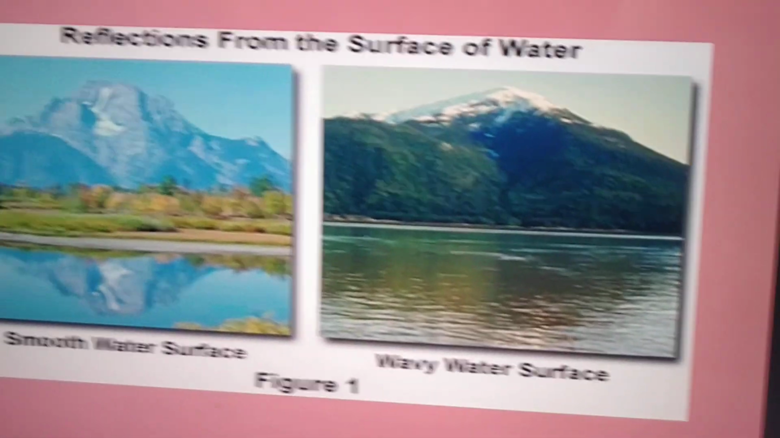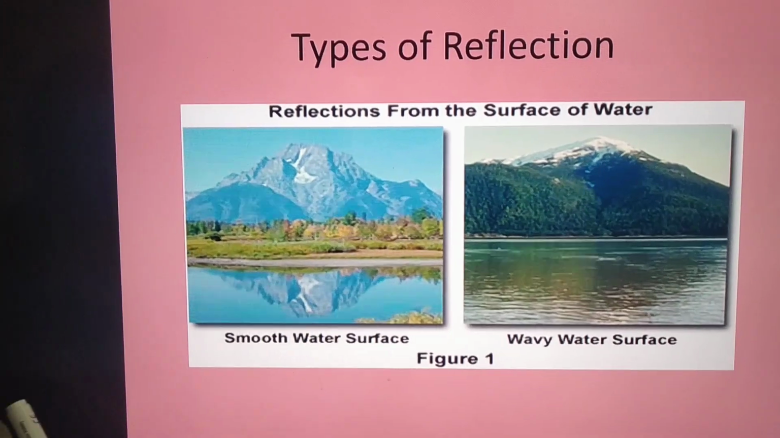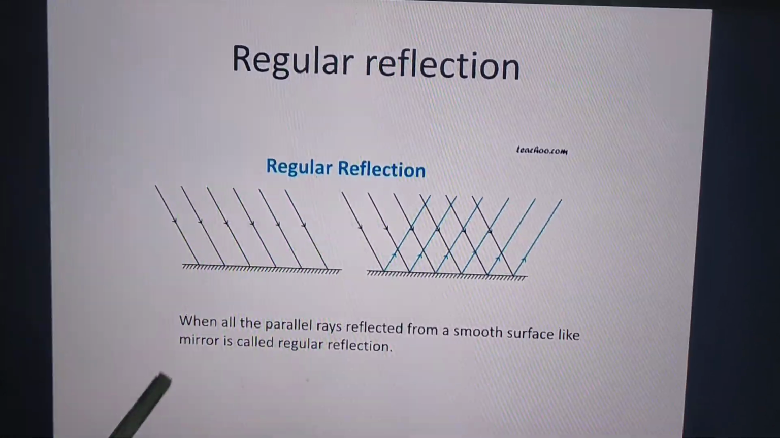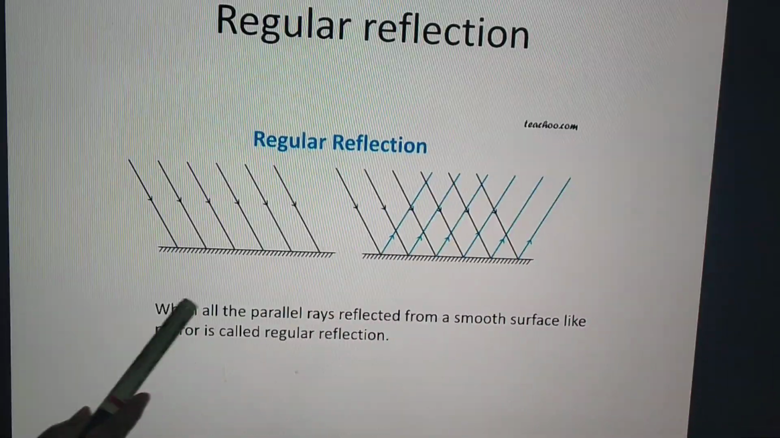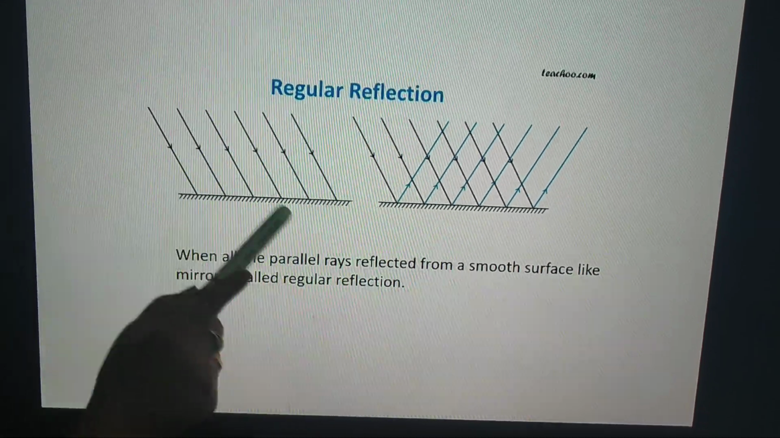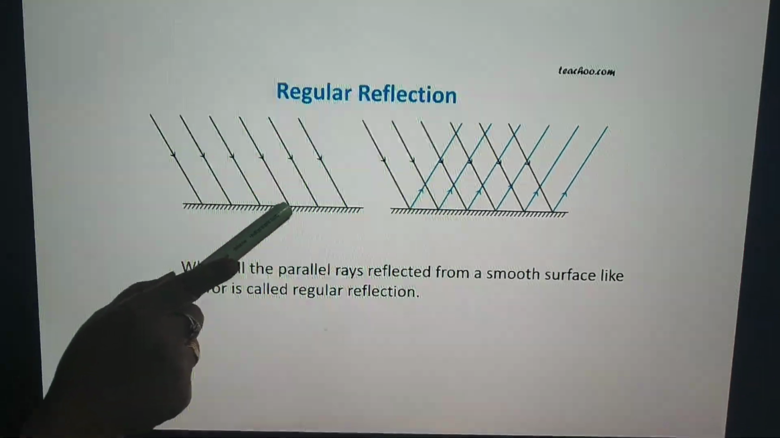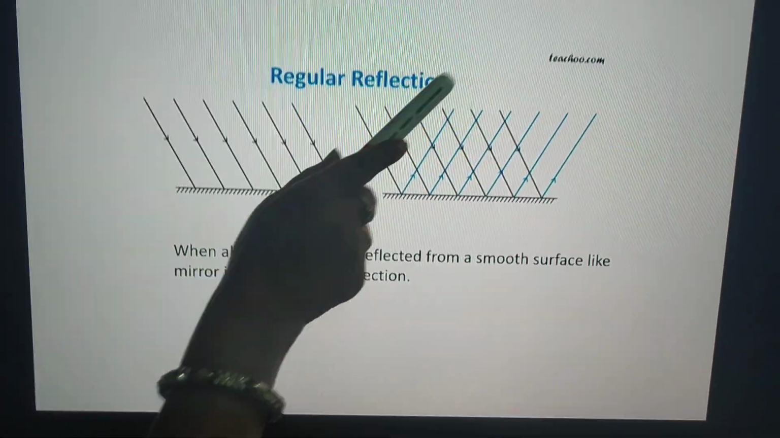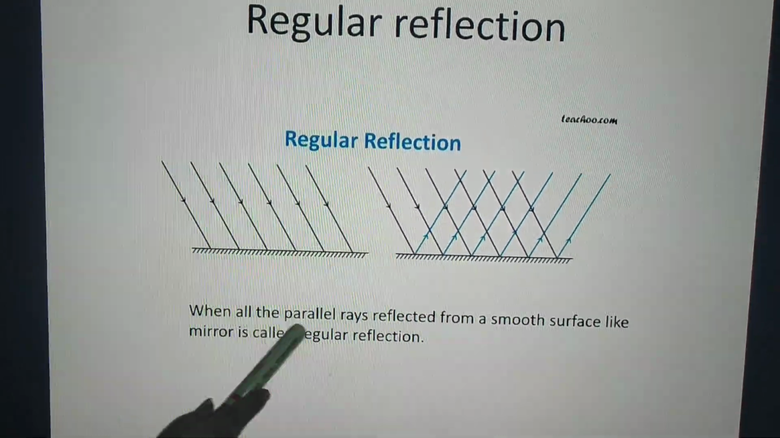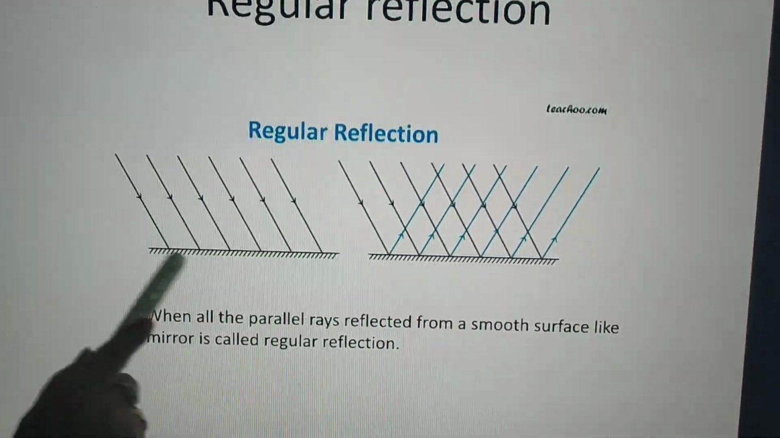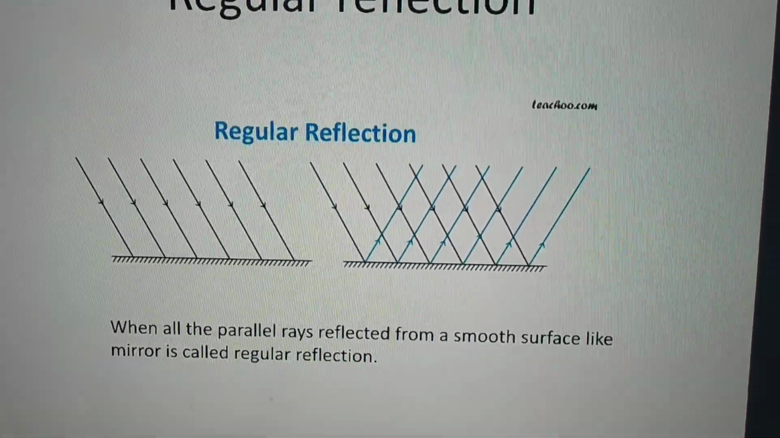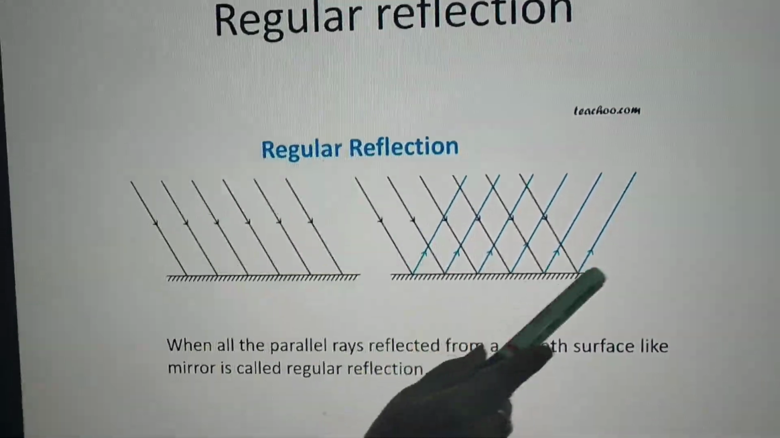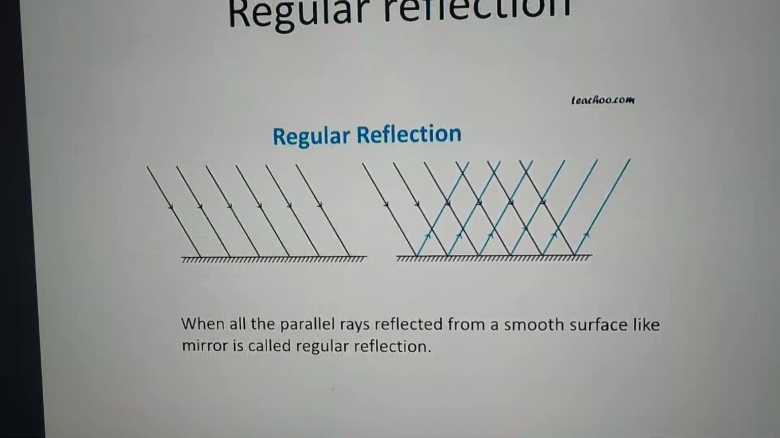On the basis of the smoothness of the surface, there are two types of reflection. First is regular reflection. And what about regular reflection? When all the parallel rays, which rays are these? These are the incident rays. These rays reflect after hitting, they bounce and go back. When all the parallel rays are reflected from a smooth surface like a mirror, it is called regular reflection. क्योंकि यहाँ पे जो surface है, it's smooth. And the second reflection is